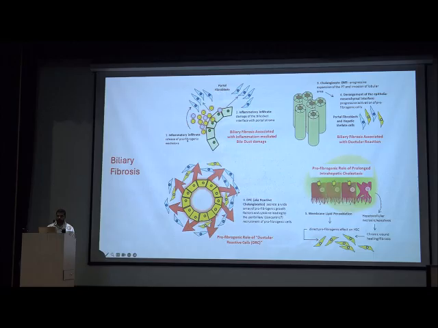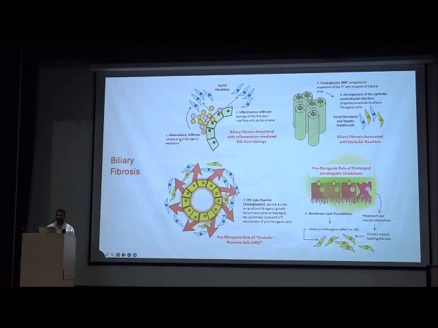We see the inflammatory infiltrate in PBC and PSC starts from the periportal area. Portal myofibroblasts are activated first, which causes periportal fibrosis in PBC and PSC, and eventually lobular inflammation which causes fibrosis.